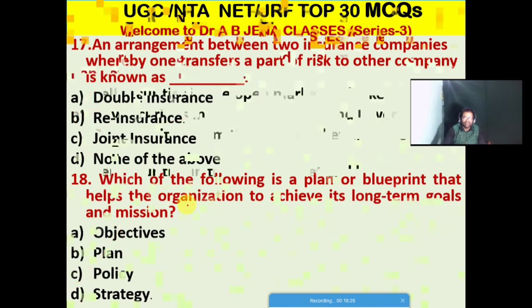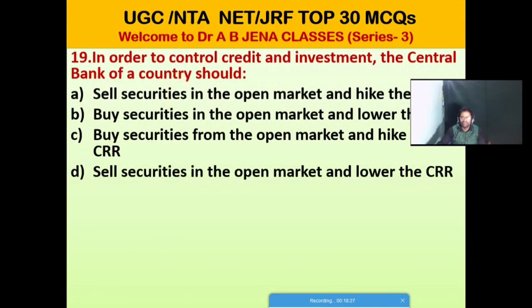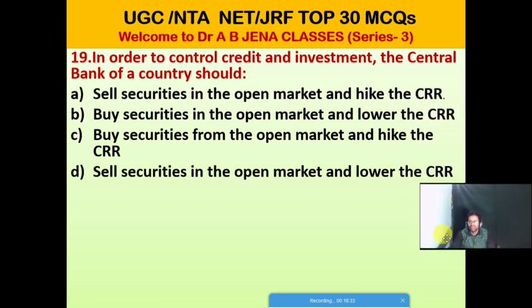So next one MCQ from economics. In order to control the credit and investment, the central bank of a country, here in India the central bank is the RBI, does what?